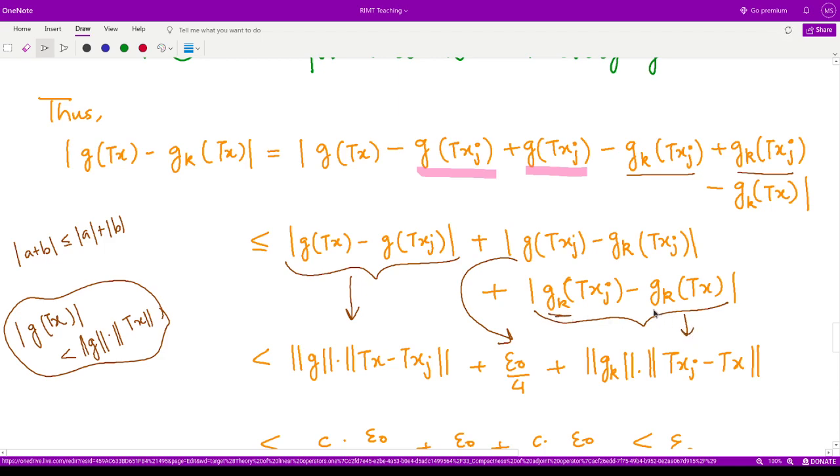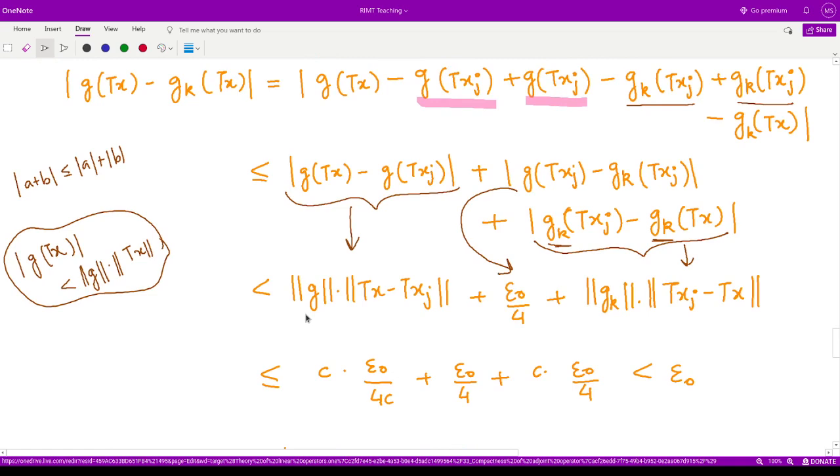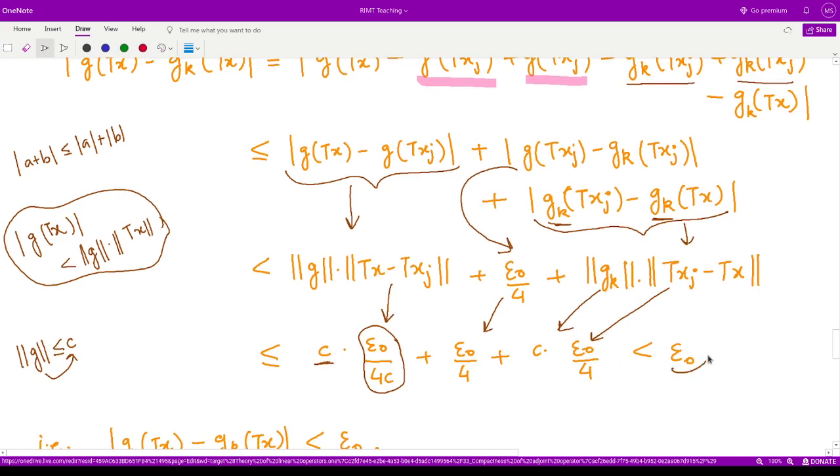We can take gk common, so you'll have the norm of gk multiplied by the norm of txj minus tx. Now from equation star, we have defined the functional g in such a manner that its norm is less than or equal to c. And according to equation 1, this thing is less than or equal to epsilon naught by 4c. So now you see why we have chosen this to be epsilon naught by 4c here. This thing is c, and this thing is again epsilon naught by 4. So when you add up all this after calculation, you have epsilon naught.